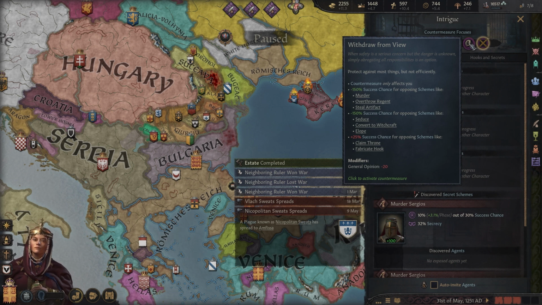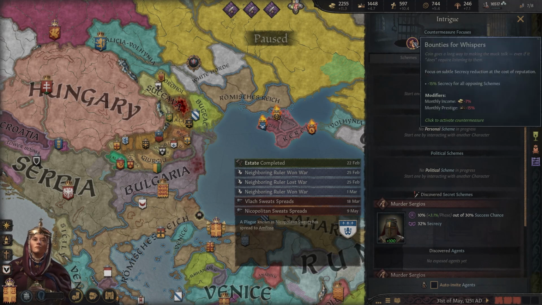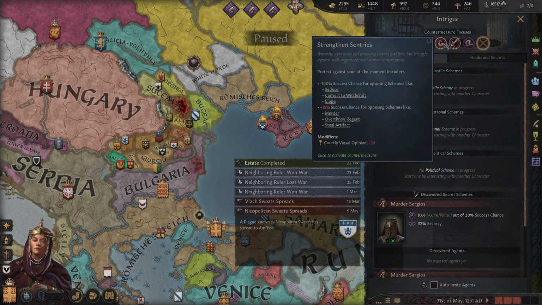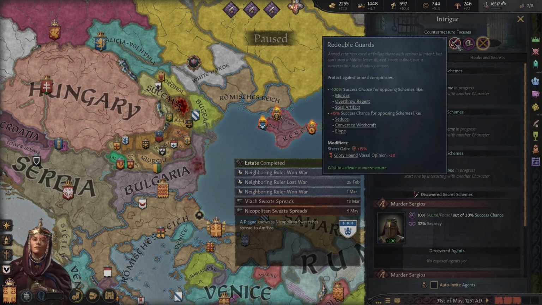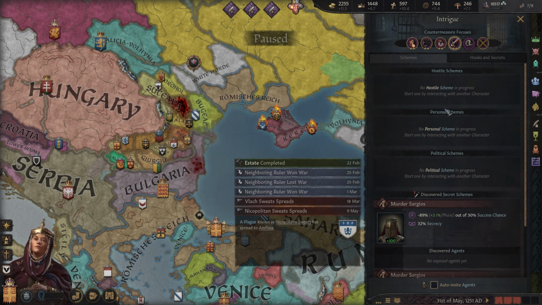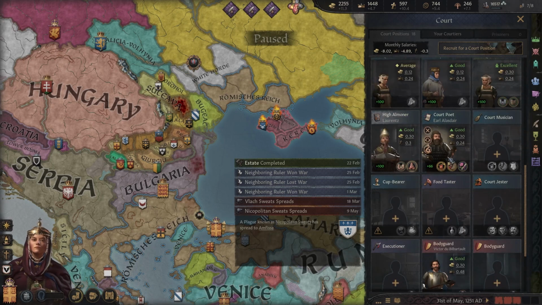General opinion, -20. I mean, we are... Let's see. Monthly income. Bounties for whispers. Arbitrary arrest, no. Strengthen sentries. Stress gain, redouble guards. Yeah, let's redouble guards for now. And let's just make sure we do have a bodyguard.